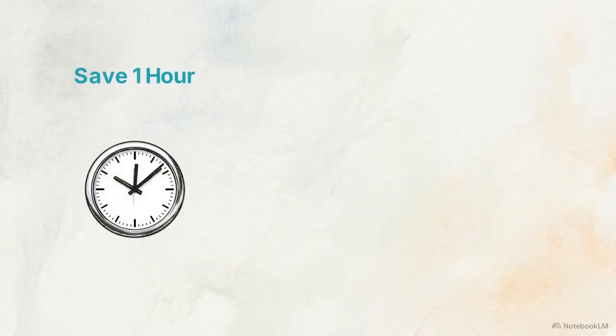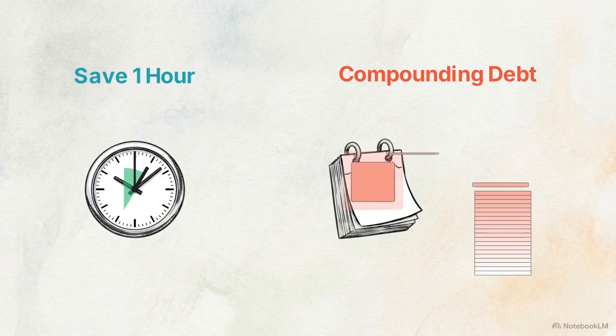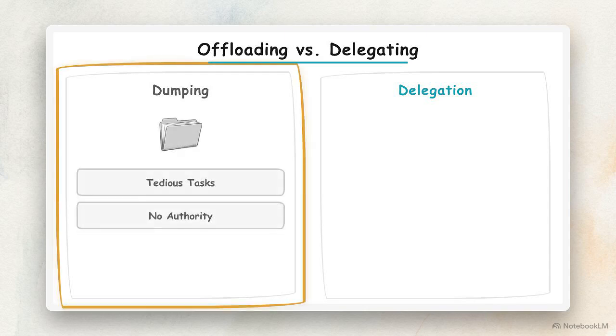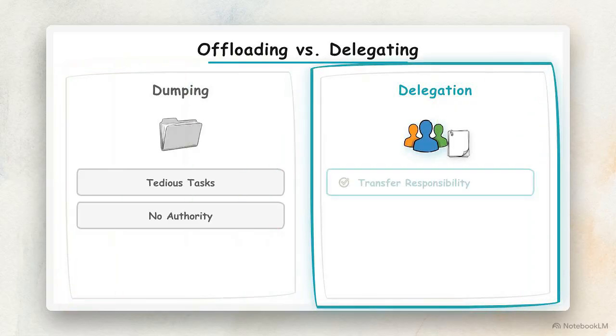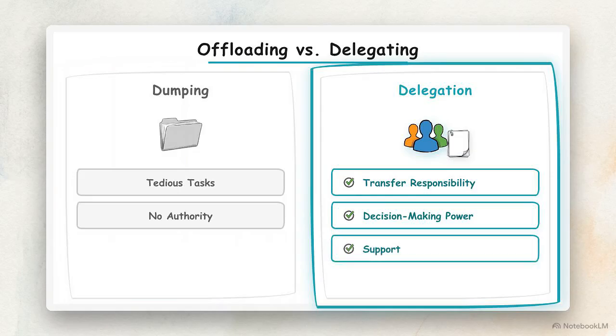You save an hour today, but you guarantee that you will have to spend hundreds of hours doing the exact same work over the next year. This chart shows the difference between simply offloading work and actually delegating it. On the left is dumping, giving someone tedious tasks without authority. On the right is true delegation, transferring responsibility alongside specific decision-making power and the support needed to succeed.